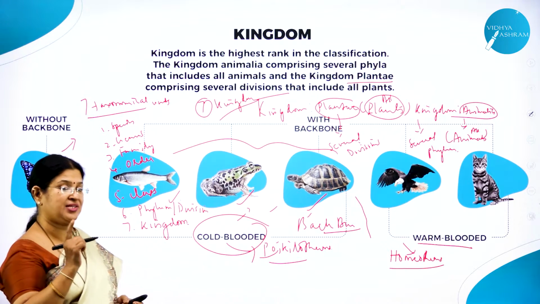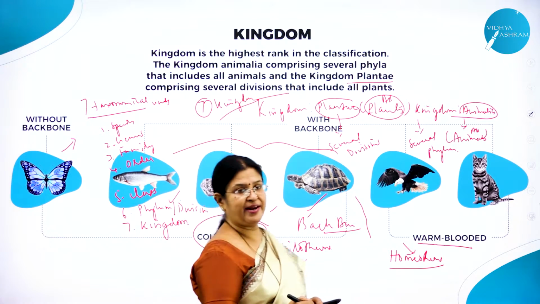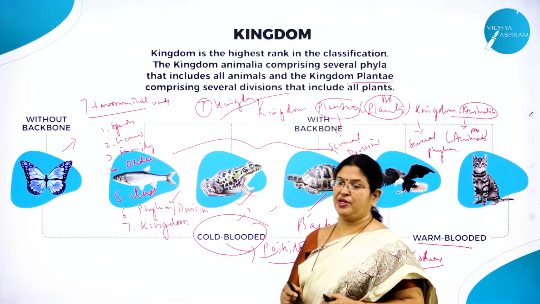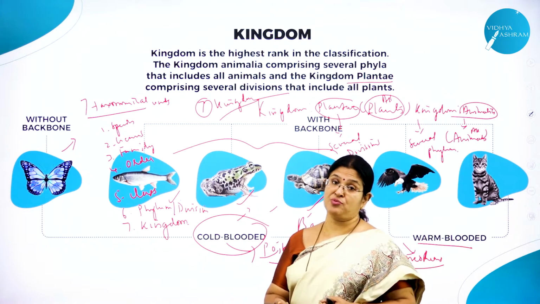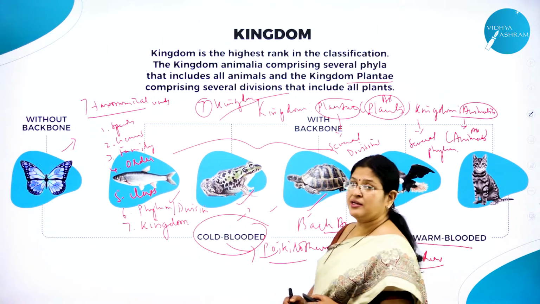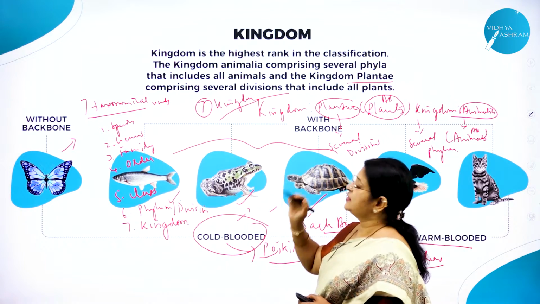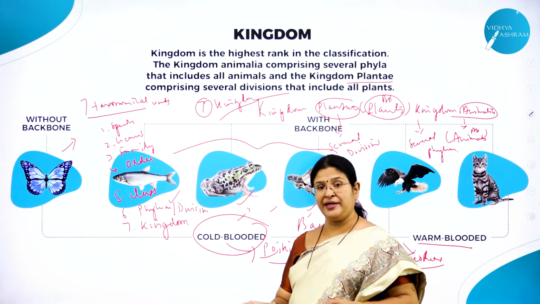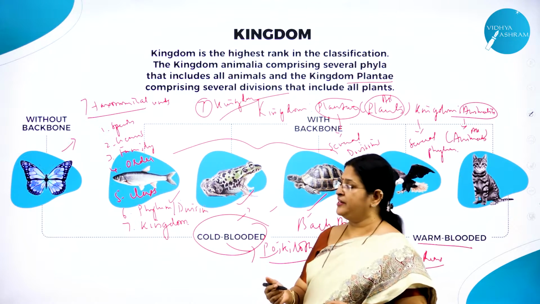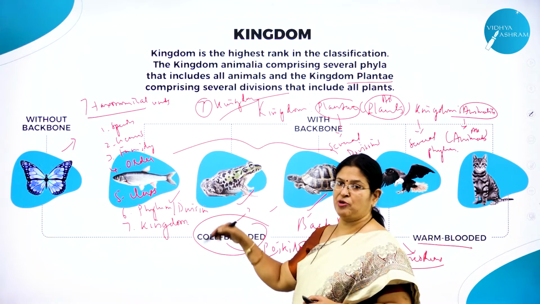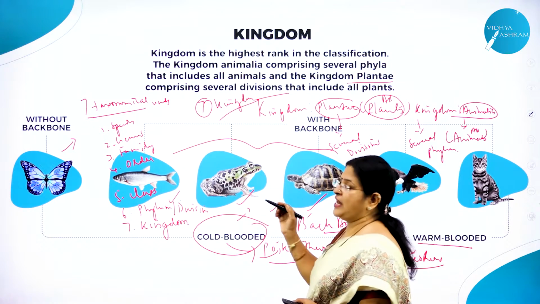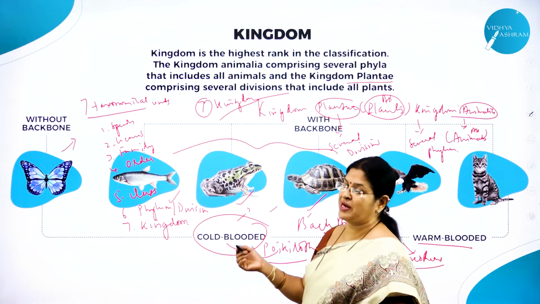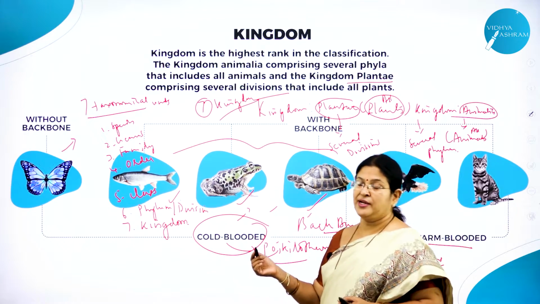Kingdom is the last unit of linear hierarchy, or it is the last taxonomical unit, which you can also call the highest rank in the classification. As I said, the kingdom Animalia includes closely related phyla. Kingdom Plantae includes closely related divisions. Already we have explained about cold-blooded animals, animals with backbone, animals without backbone, how do we group them, all that.